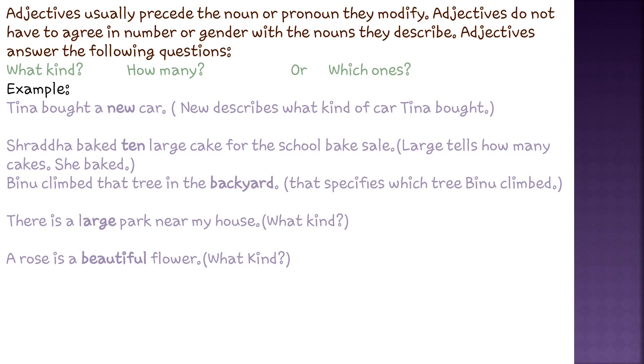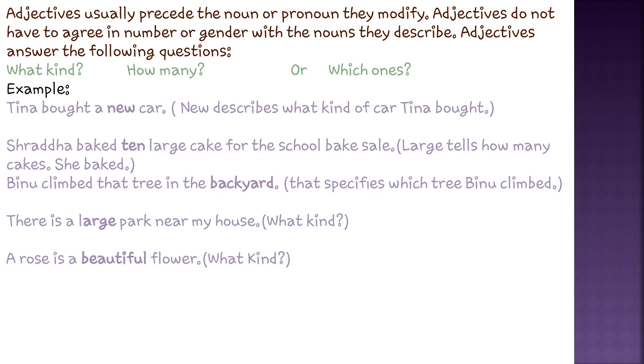Let's take one more example. There is a large park near my house. So park, which is very large, this word large is describing the type of park which is located near my house. So what kind of park is it? It is a large park. It is not a small park, it is a large park.